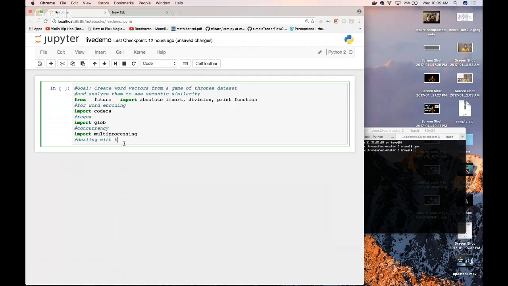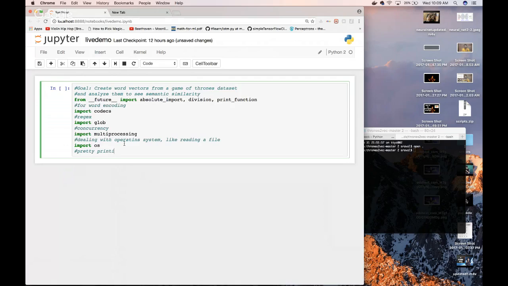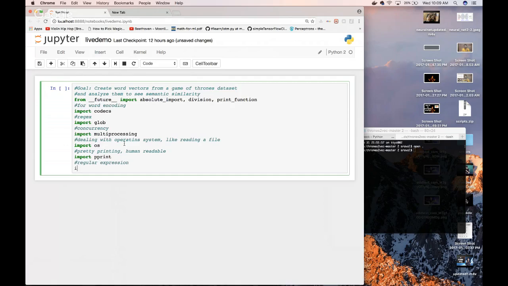The next one is dealing with the operating system, like reading a file, and for that we'll want to use the OS module. Then we want to do some pretty printing to make it human readable. How do we do that? We're going to import pretty print, pprint for short. The next one is more regular expression. I'll show you guys a difference here, but glob is for more granular regular expressions.